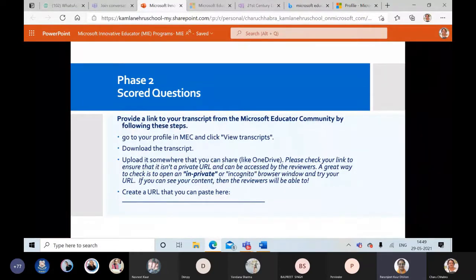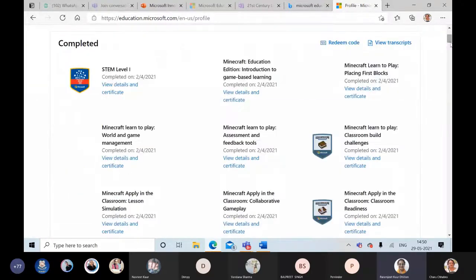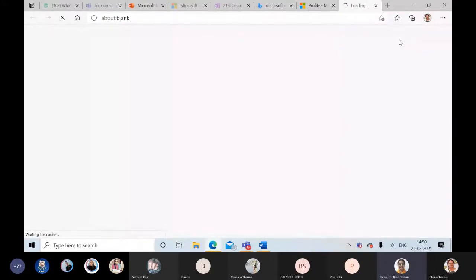Then provide a link to your transcript from Microsoft Education Center by following 3 steps. So I think everybody knows, it's only me who had some challenges, but I think even I have learned it now. So yes, Charu, would you like to tell now? See, there she has put her cursor, view transcription. Once you view, then there it is on the top, which tells us this is your profile link, transcription link.